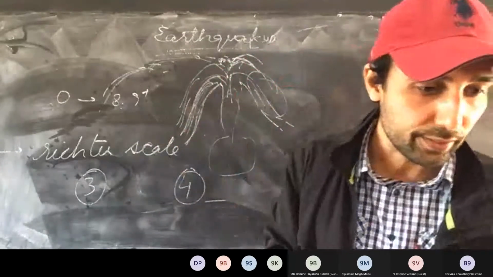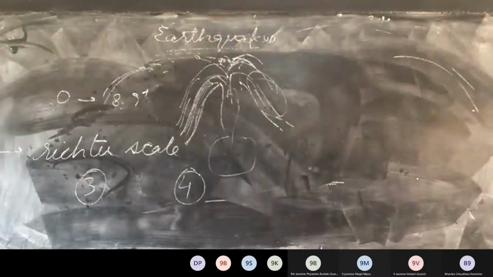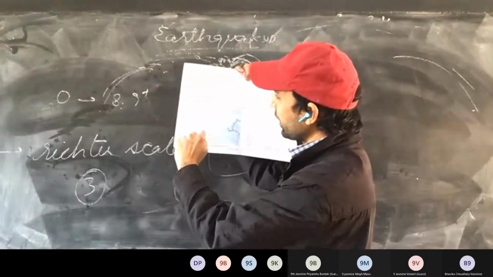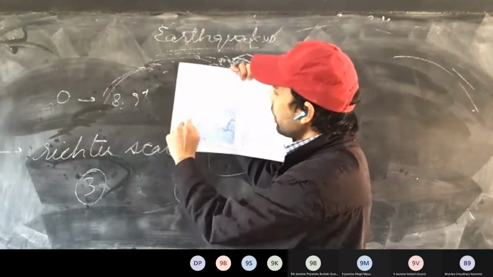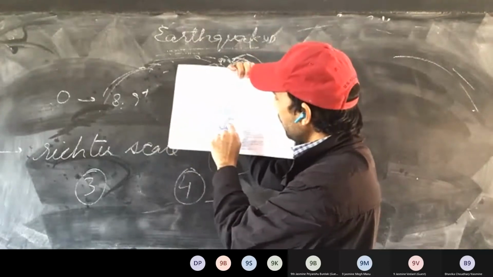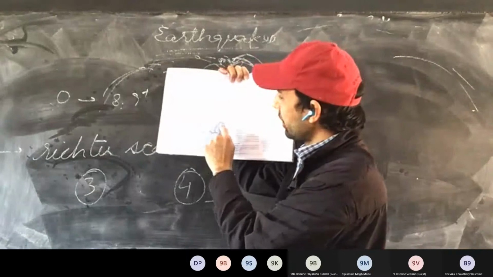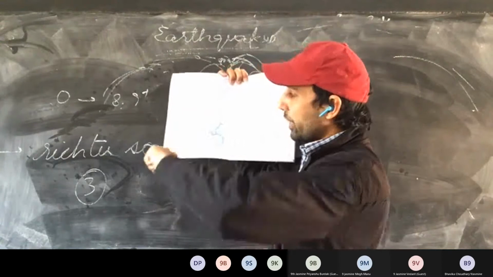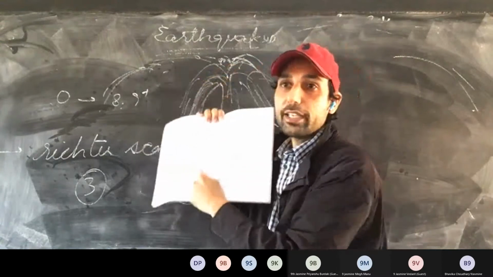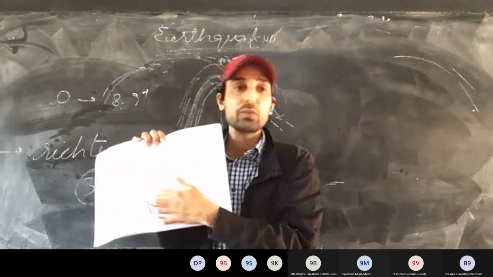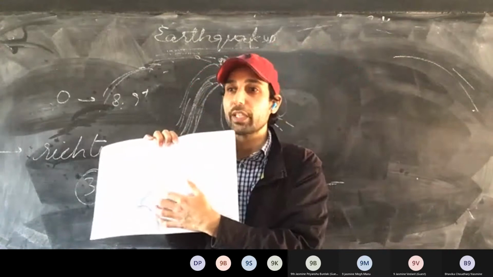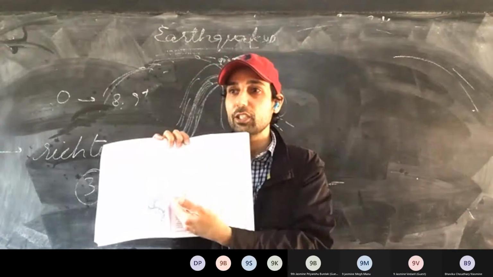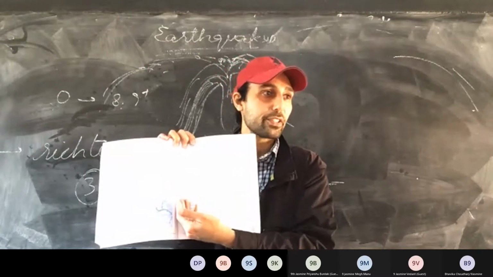You can see in the diagram as well. Starting from here, the ring of fire: South America, North America, then Alaska, the Aleutian Islands, see here. Fujiyama we have in Japan. And then going through here, Indonesia, New Zealand and all those. So a ring of fire is there. Around 80% of the earthquakes take place in this ring of fire. As well, 2/3 or 80% of the volcanoes lie in this region. Most of the active volcanoes are in this region.